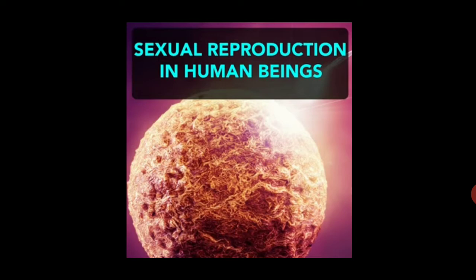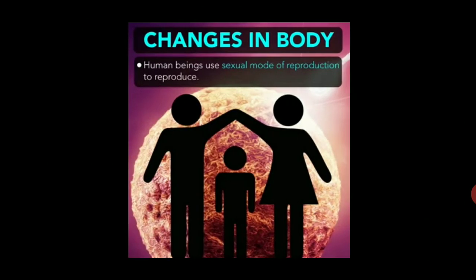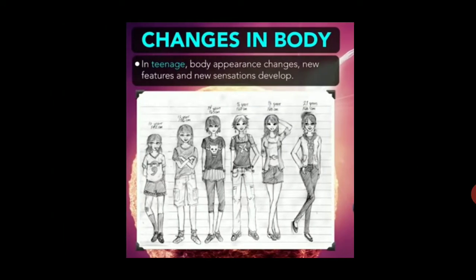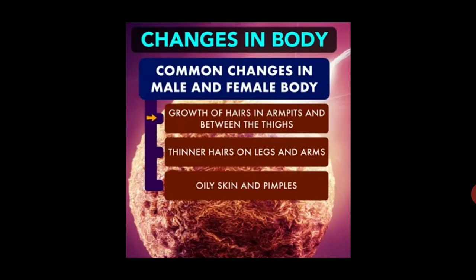Sexual reproduction in human beings. Human beings use the sexual mode of reproduction to reproduce. In the teenage body, appearance changes. New features and new sensations will develop in the body. Common changes in male and female body: growth of hair in armpits and between the thighs, thinner hair on legs and arms, oily skin and pimples.